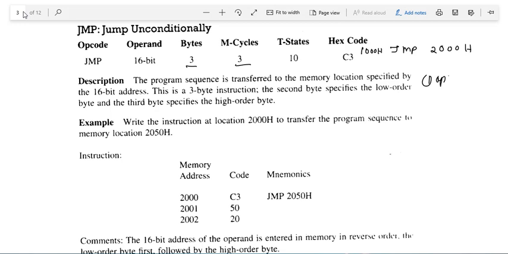One is opcode fetch, other is memory read, third is memory read. Because I already told you, if there is a 3 byte instruction, there will always be three machine cycles: opcode fetch, memory read, and we will find another machine cycle depending upon the logic. So it doesn't have any other operations, so it has only 3 machine cycles. The 4 T states for opcode fetch, 3 for memory read, 3 for memory read. So overall it will take 10 T states.